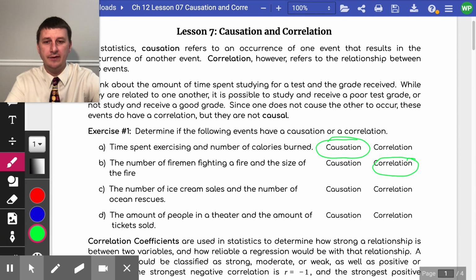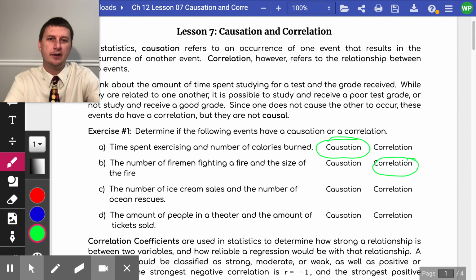And part C, we have the number of ice cream sales and the number of ocean rescues. So we saw in a previous exercise that Mr. Freddo's ice cream shop had the number of ice cream sales increase as the temperature went up. So as the temperature goes up, that probably causes more people to go to the beach.